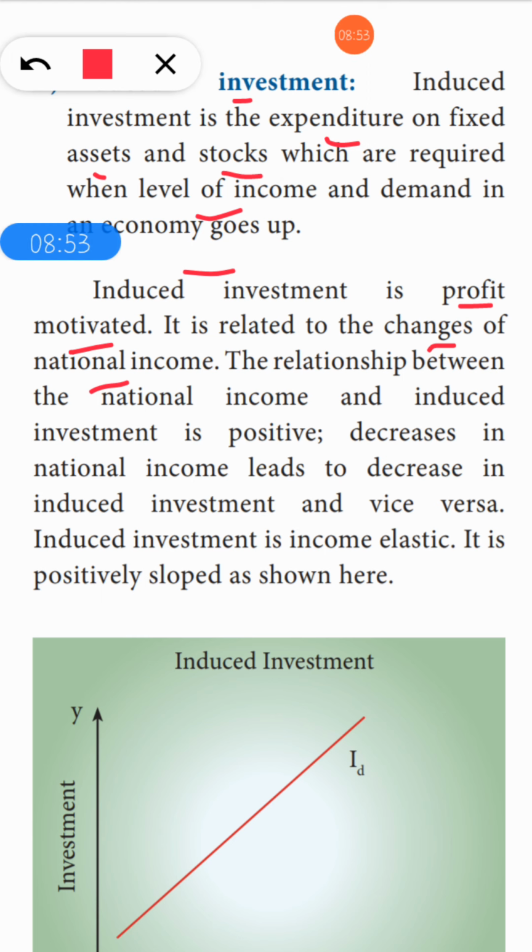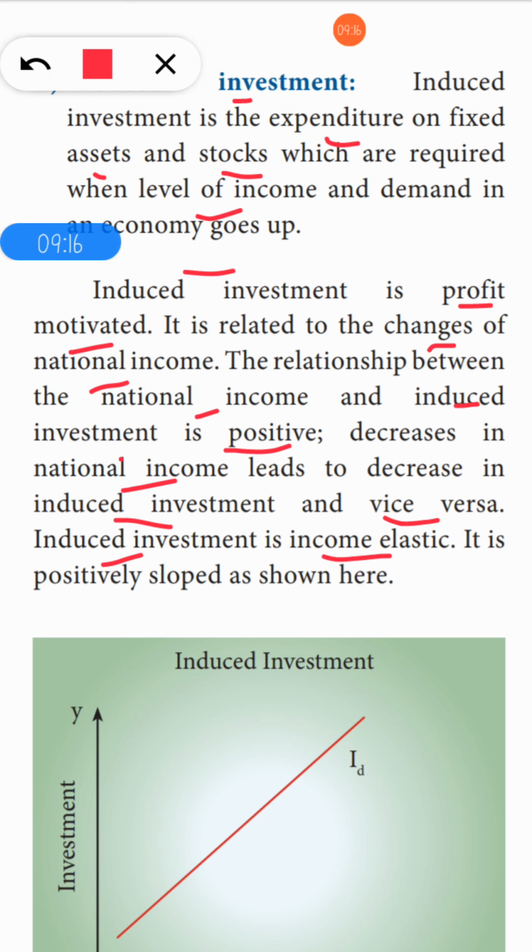There will be a change. The relationship between national income and induced investment is positive. A decrease in national income will decrease the investment also, and vice versa. When the investment is less, national income will also decrease. So induced investment is said to be income elastic.